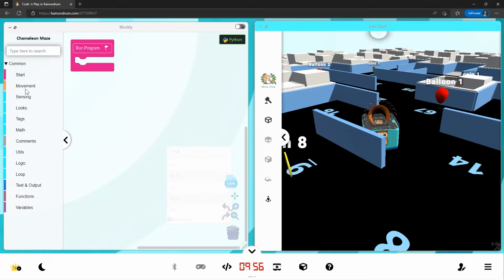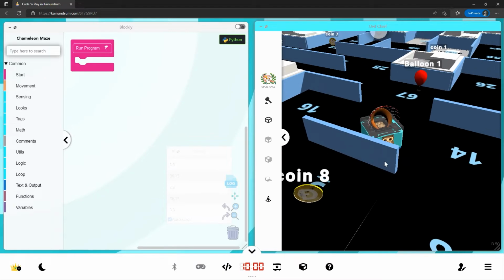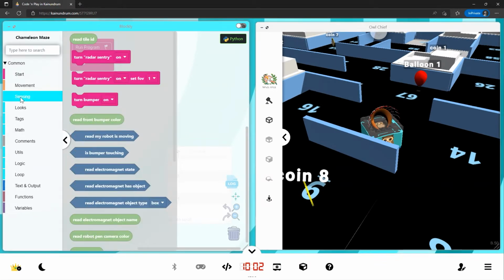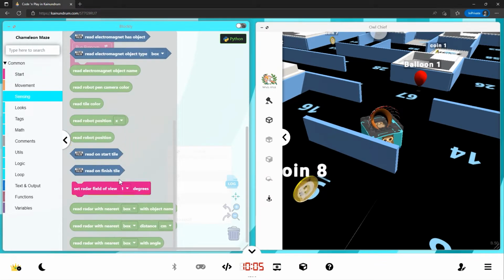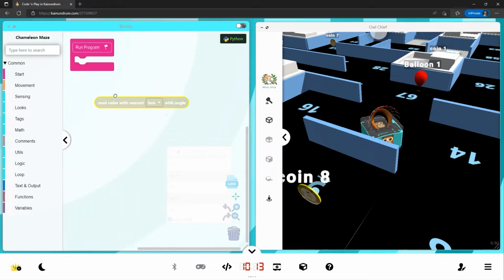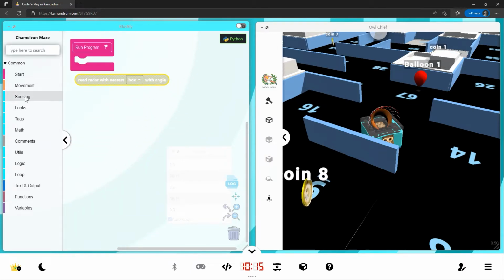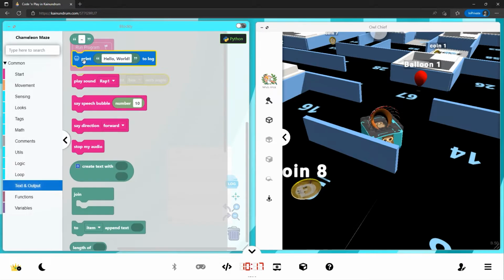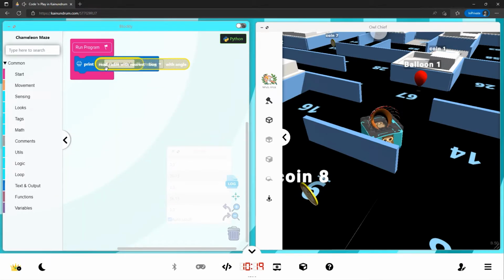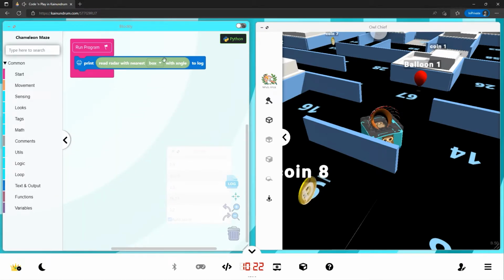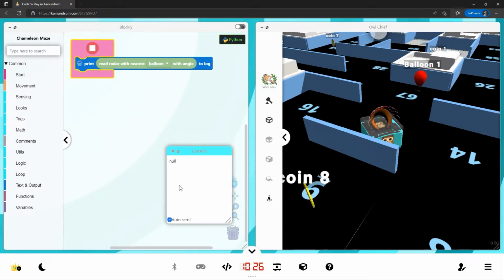So first of all, let's see what the angle is to that balloon. We come all the way down to using the sensing blocks, read radar with nearest angle, and we're going to print that to the log. But we're going to be selecting the balloon, so run the program.